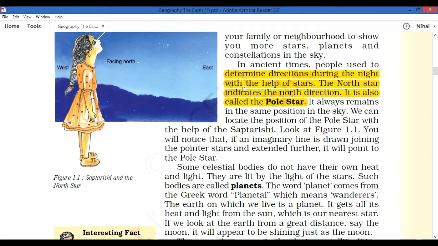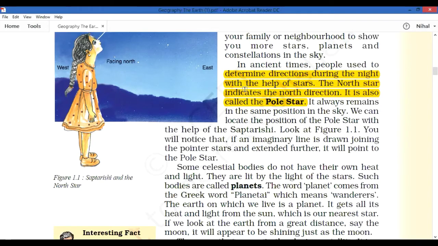Next, we learn about the constellation. Constellation means the pattern made by a group of stars. Two examples of constellations are the Big Bear and Saptarishi. And the pole star indicates the north direction.